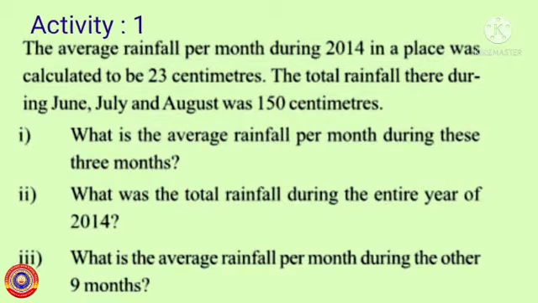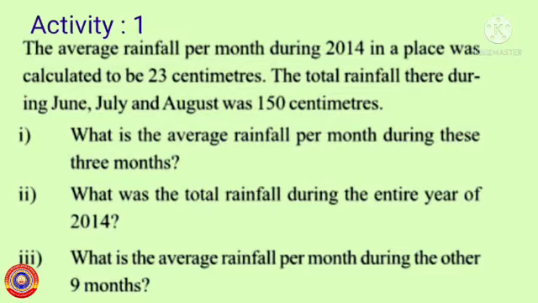Activity number 1. The average rainfall per month during 2014 in a place was calculated to be 23 centimeters. The total rainfall there during June, July and August was 150 centimeters. We have to find out the answers of the following questions. What is the average rainfall per month during these 3 months? What was the total rainfall during the entire year of 2014? And what is the average rainfall per month during the other 9 months?